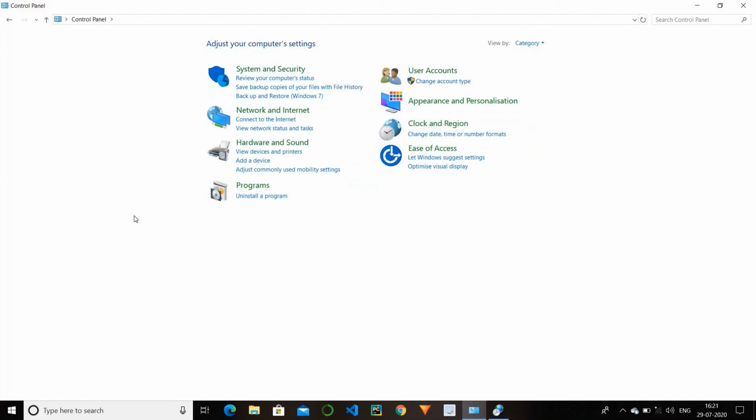So we have all 8 options. That's all for today. This is the overview of our control panel. Thank you.